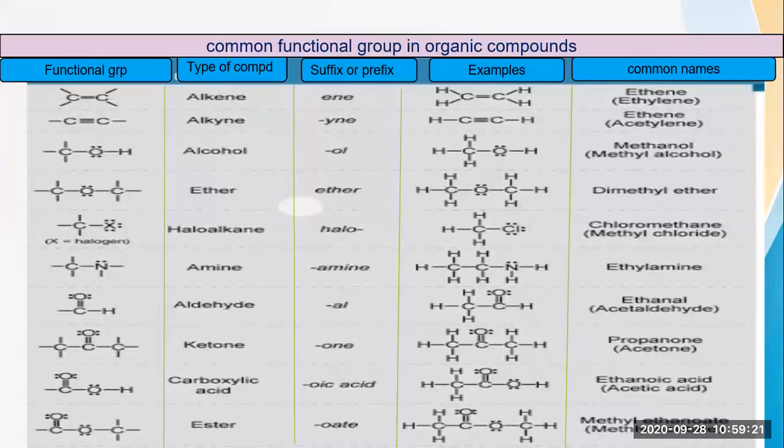Then comes the ester group. Now see, in the ester group, what happens? The COO group is there. So whenever ester is there, the COO group will be present. So here you can see in the example, CH3, COO, again CH3 is there. Now here, what suffix will be added? The suffix will be OATE.